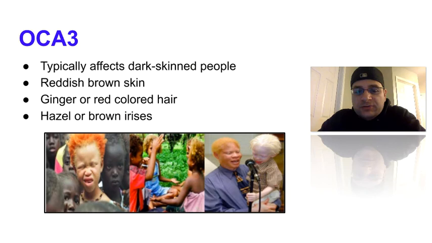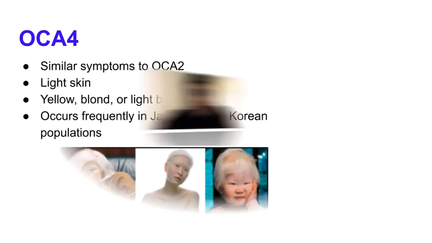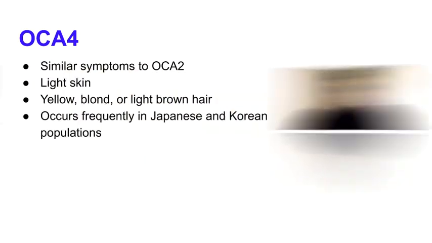OCA3 form of albinism typically affects persons with darker skin. These people will have reddish brown skin, hair color can typically be ginger or red colored, and their eye irises will be hazel or brown in color. OCA4 form of albinism. Typically similar symptoms to OCA2, typically has light colored skin, yellow, blonde, or light brown hair, and occurs frequently in Japanese and Korean populations.